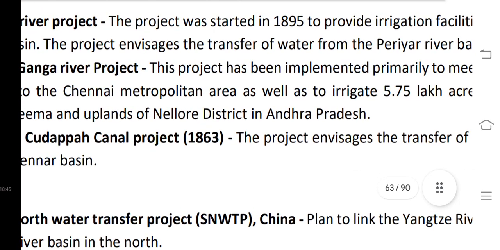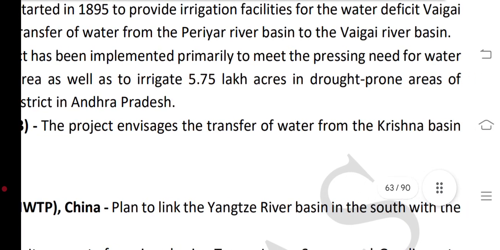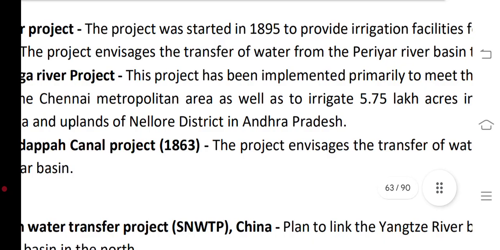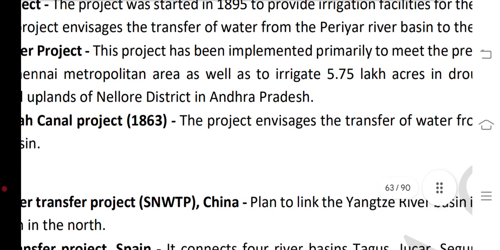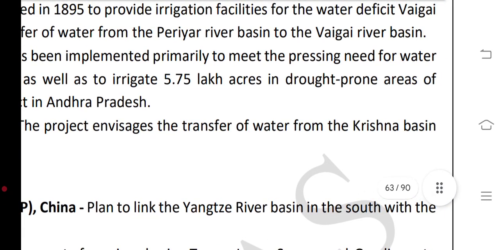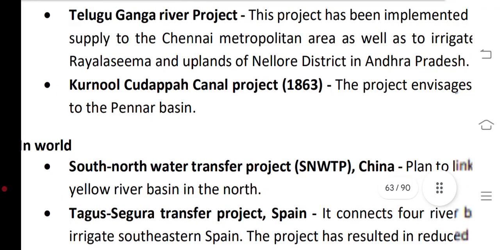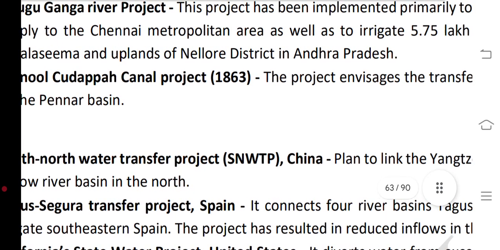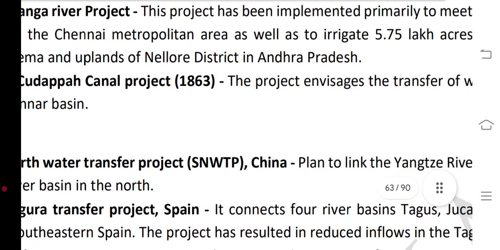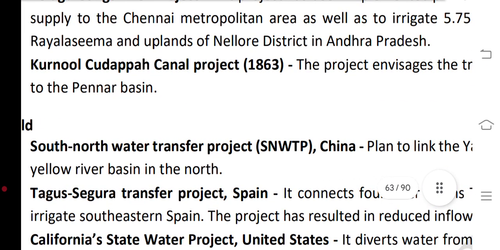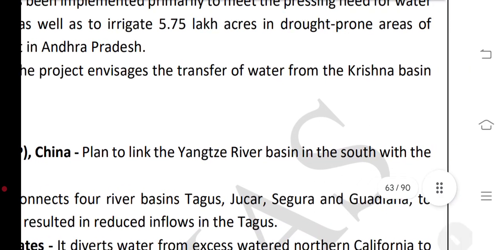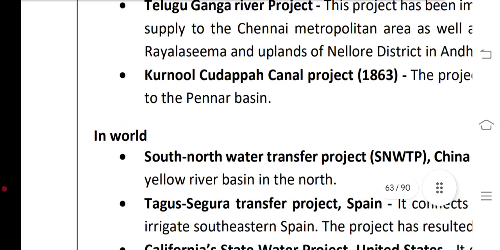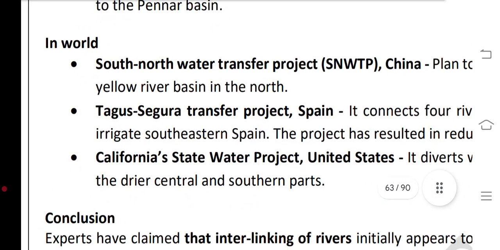Telugu Ganga river project: this project has been implemented primarily to meet the pressing need for water supply to the Chennai metropolitan area, as well as to irrigate 5.75 lakh acres in the Rayalaseema and upland areas of Nellore district in Andhra Pradesh. Kurnool-Kadapa Canal project, 1863: the project envisaged the transfer of water from the Krishna basin to the Pennar basin.